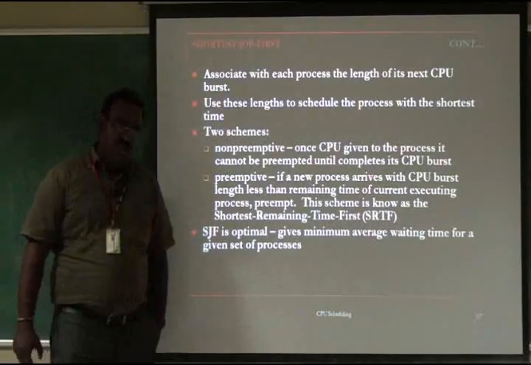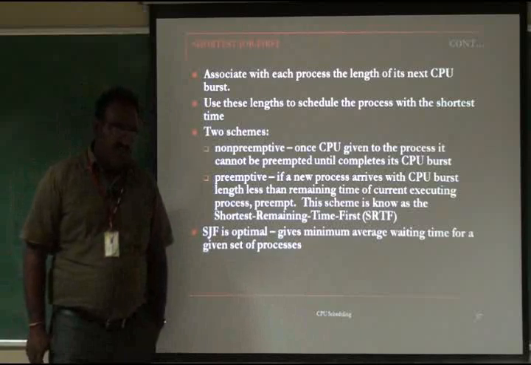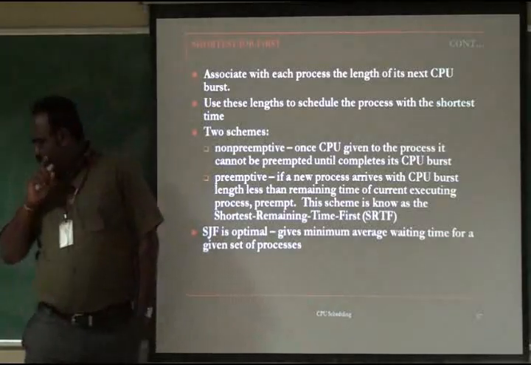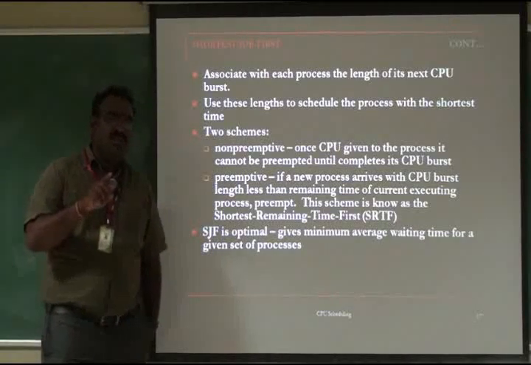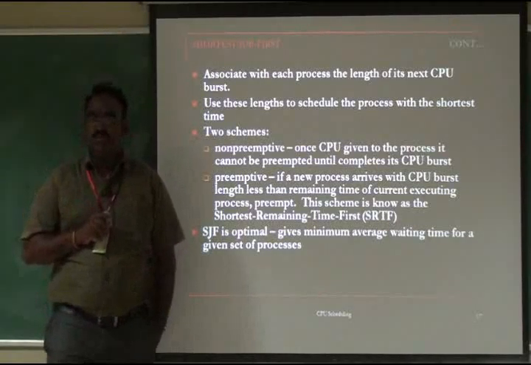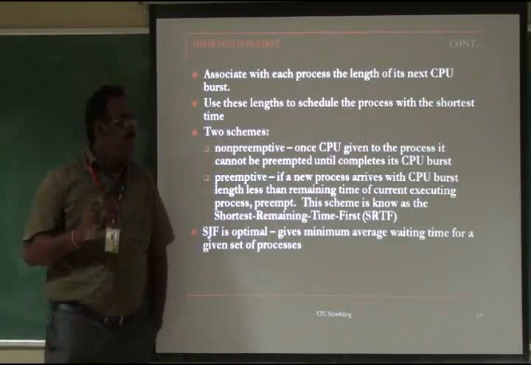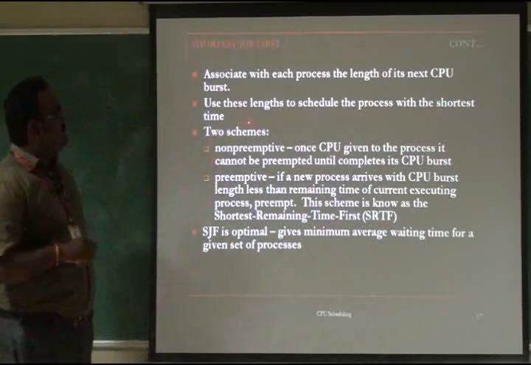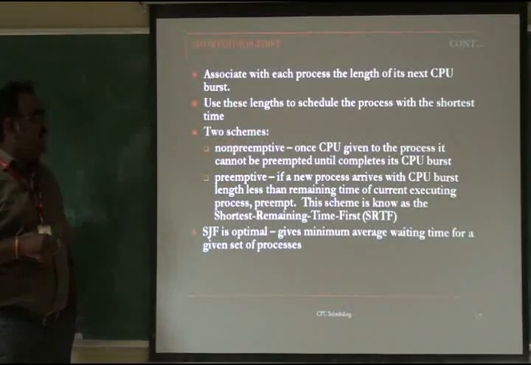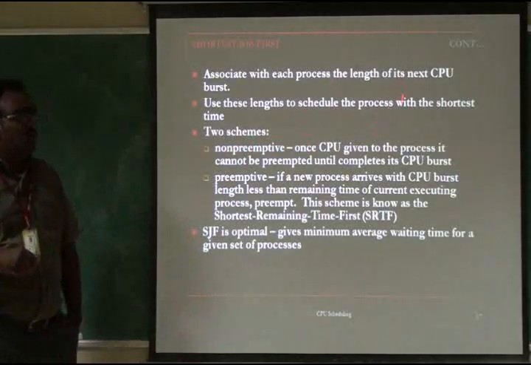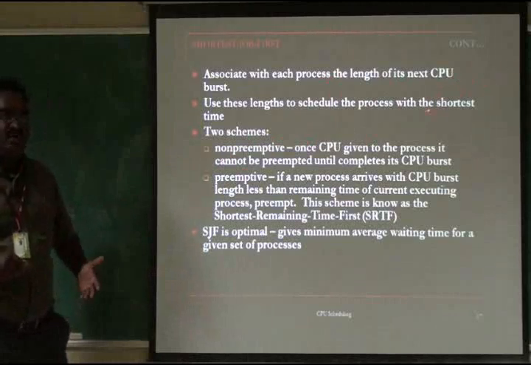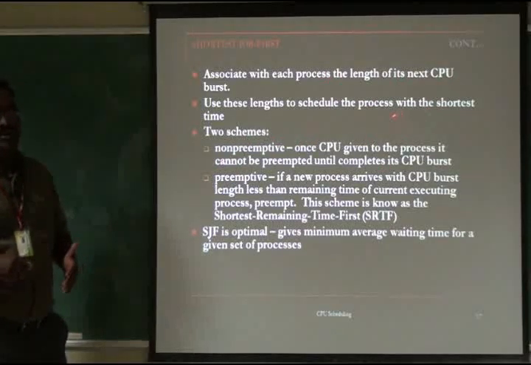FCFS is non-preemptive, but SJF can be used in both non-preemptive as well as preemptive forms. So those are the two schemes of shortest job first: non-preemptive and preemptive. In non-preemptive, as I already told, the process does not exit once it gets the CPU.